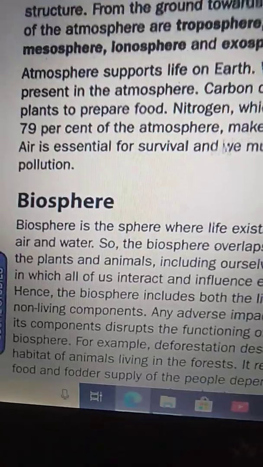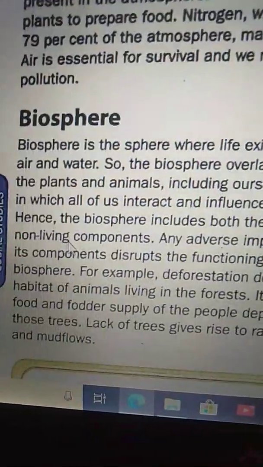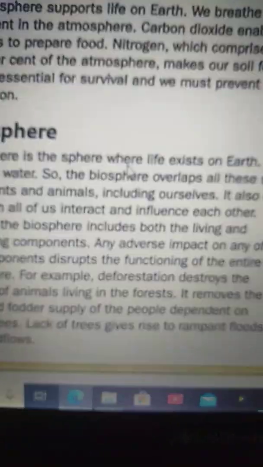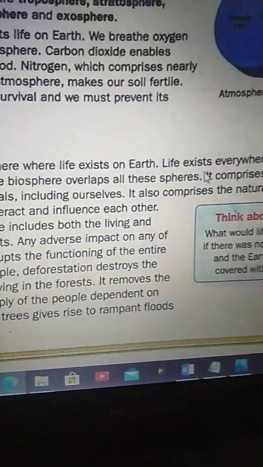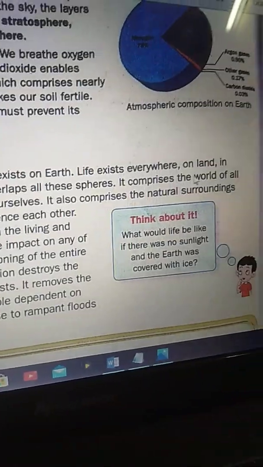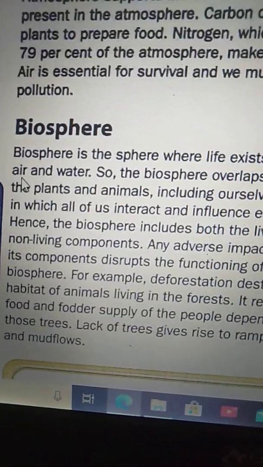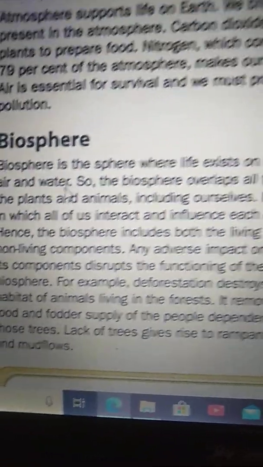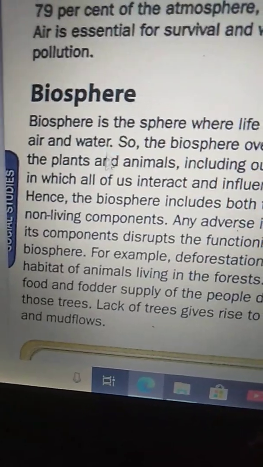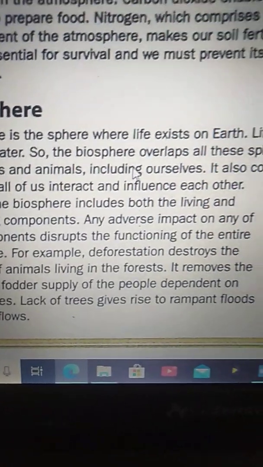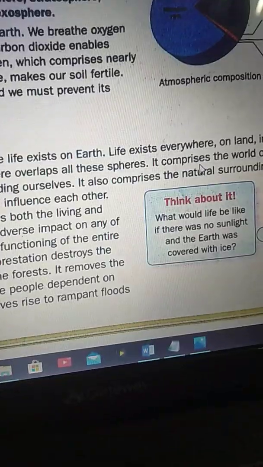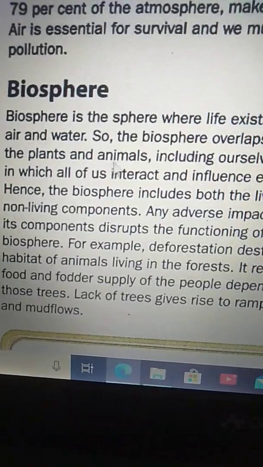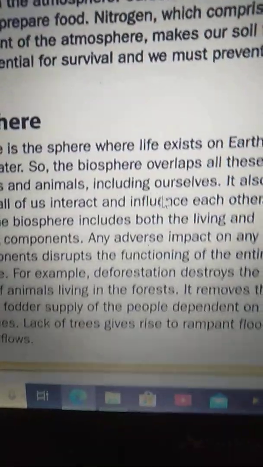Now see biosphere. Biosphere is the sphere where life exists on earth. Life exists everywhere on land, in air and water. So the biosphere overlaps all these spheres. It comprises the world of all the plants and animals, including ourselves.